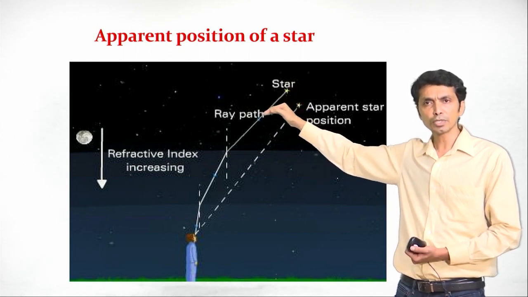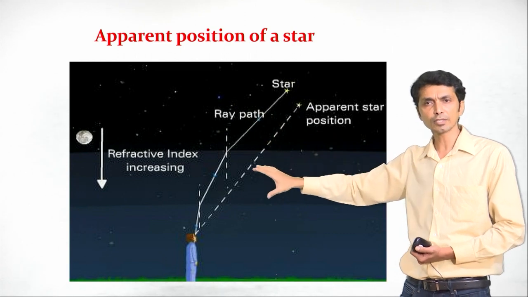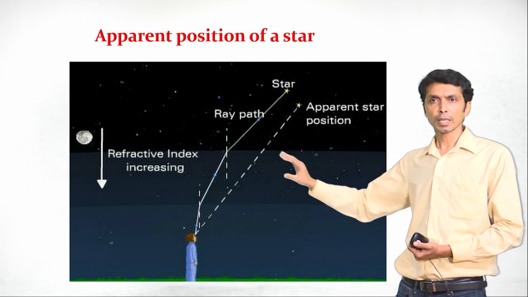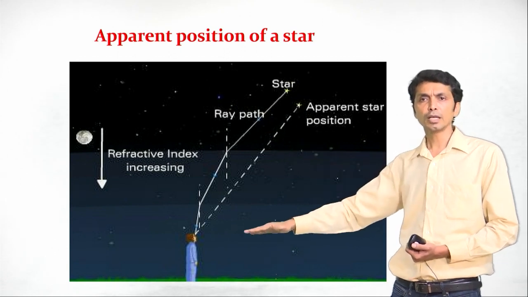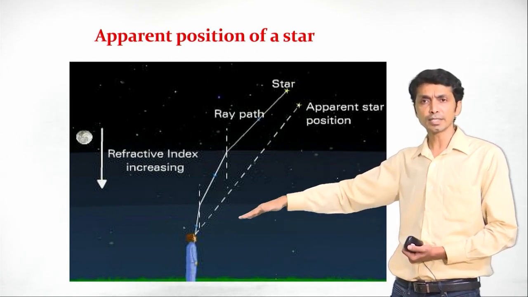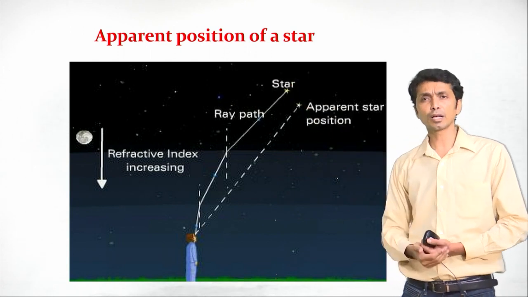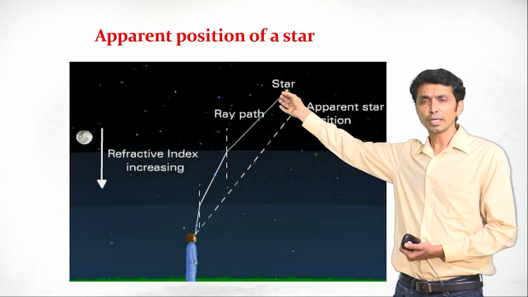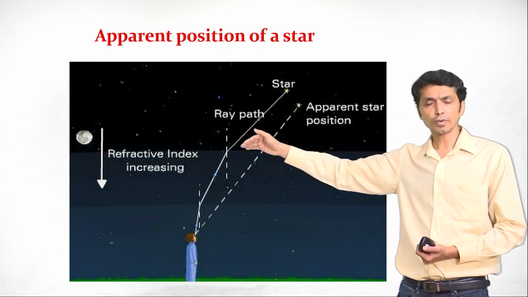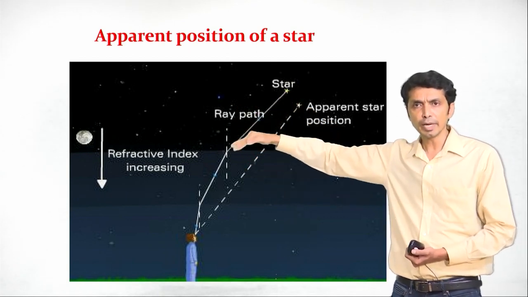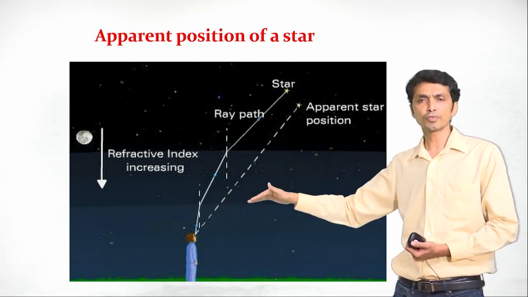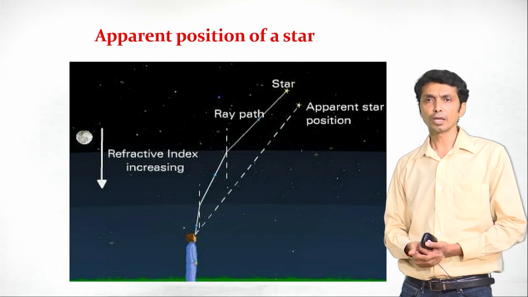When it comes into the atmosphere, there are various layers of atmosphere present before it reaches the observer. Near the ground, the air may be denser. At elevated levels, the air is rarer. So the ray of light, when it passes through various layers of atmosphere, bends, like it has bent here and there, because the atmosphere changes frequently.